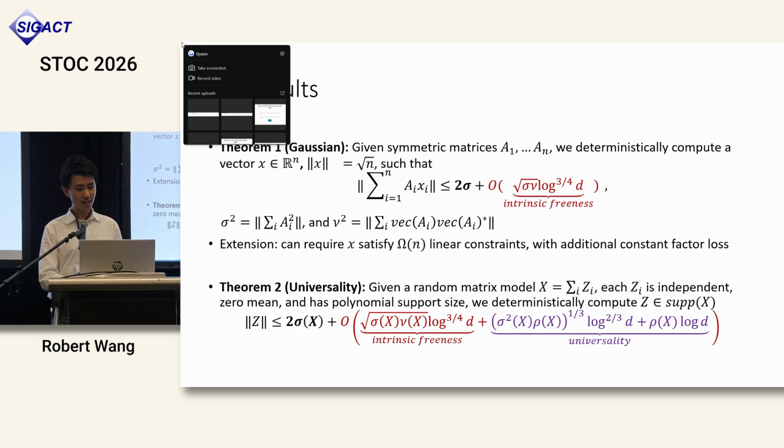So our second result is a de-randomization of the universality principle. So we're given this general random matrix model, X, which is the sum of independent Zi's with zero mean. And we also assume that each Zi has polynomial support size. So each Zi is simple enough that you can enumerate across all of its possible outcomes. And we show that we can compute in polynomial time a matrix Z in the support of X, whose norm is upper bounded by 2 sigma plus this intrinsic freeness parameter plus this universality parameter.